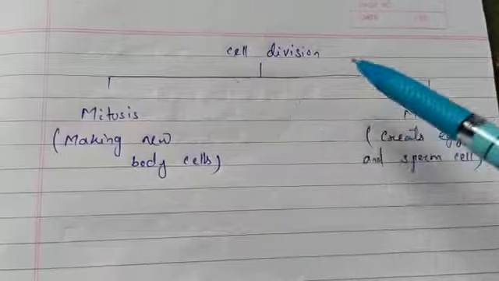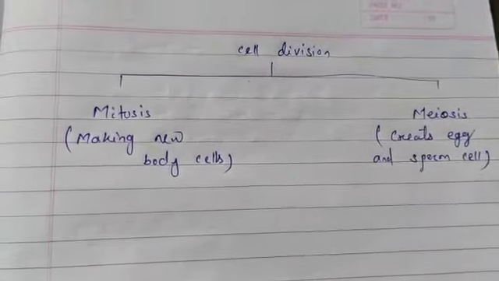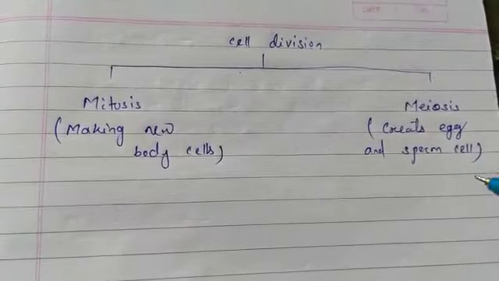Mitosis is the process of making new body cells, and meiosis is the type of cell division that creates egg and sperm cells. So mainly there are two types of cell division, mitosis and meiosis. Mitosis helps to make new body cells, and meiosis creates egg and sperm cells.